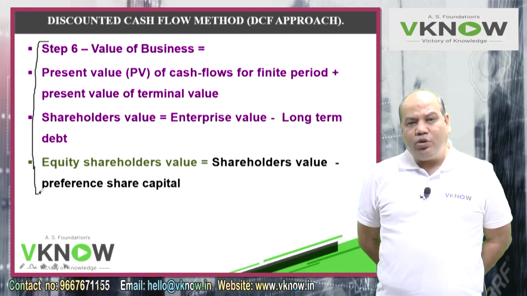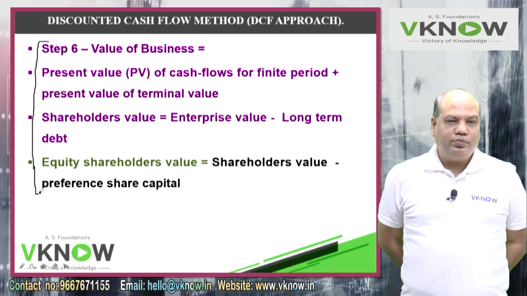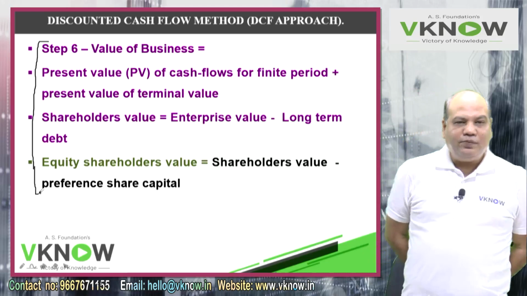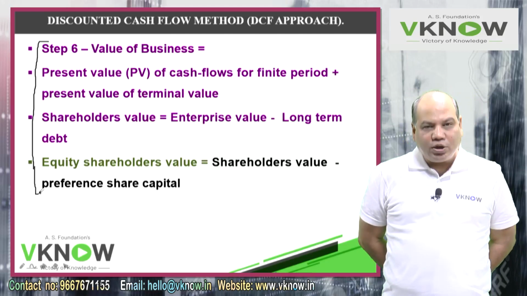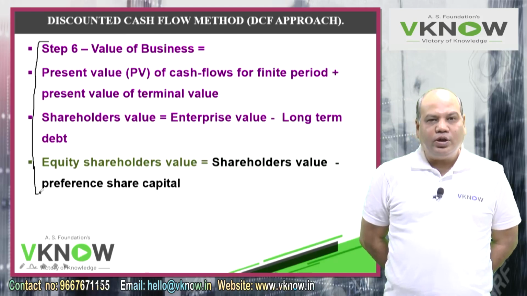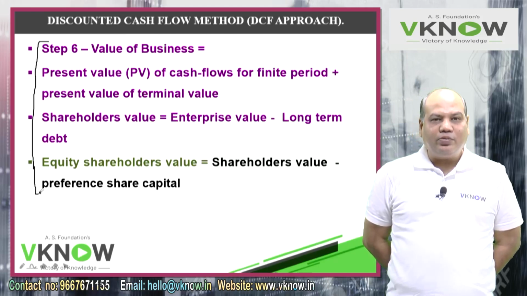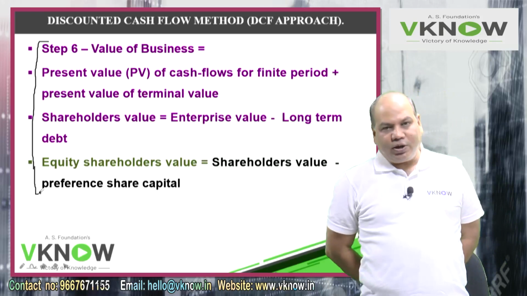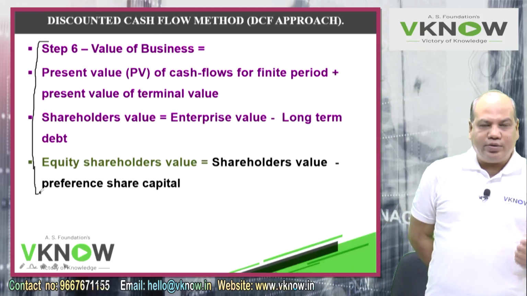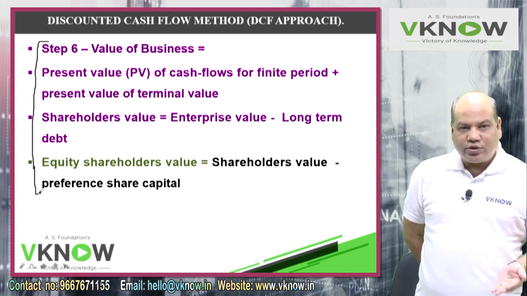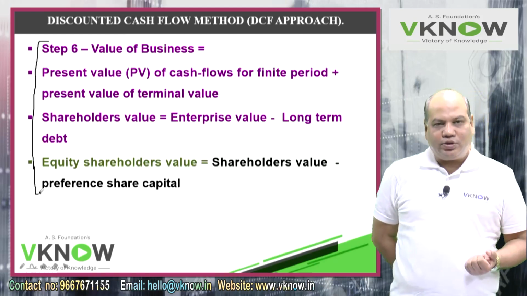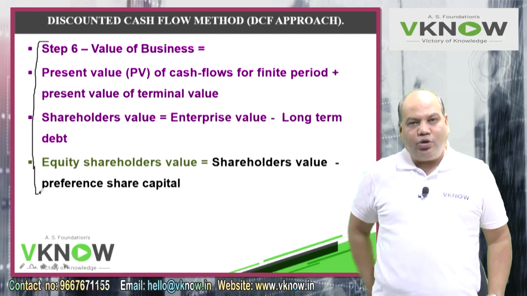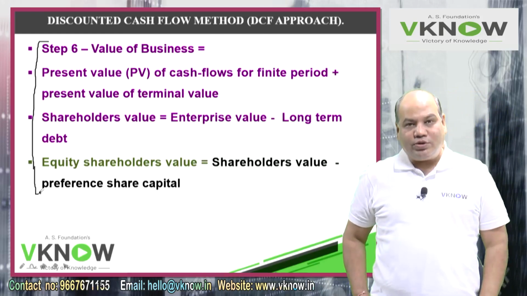Compute the present value of terminal value also. Add PV of cash flow of explicit forecast period plus PV of terminal value. That will give me value of entire business, called enterprise value. From enterprise value deduct long term debt, that will give you shareholders value. From shareholders value deduct preference shareholders value, that will give you value of equity shareholders funds.